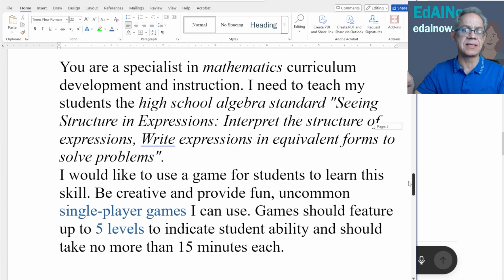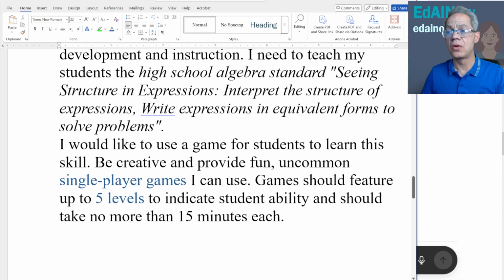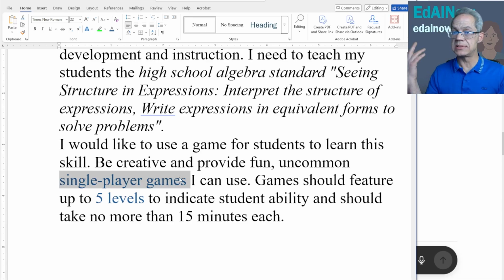And you'll see at the top again, all the same stuff, exactly the same. But here, creative and fun, uncommon, and we want single player games. Some kids like to participate in a group, some like to work on their own. And the fact of the matter is, we really do need both of those. When we do everything as a group activity, what tends to happen is that much of the cognitive work tends to center on certain students and is not equally distributed. So we need a mix.